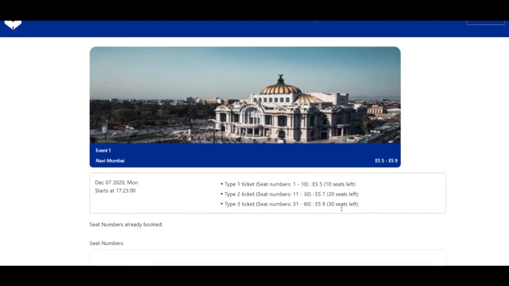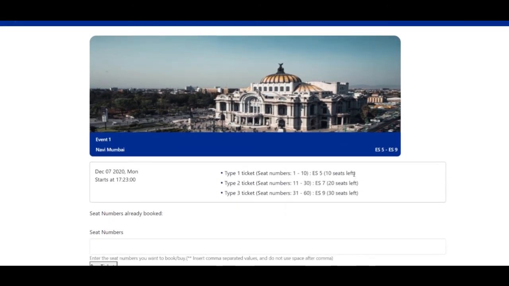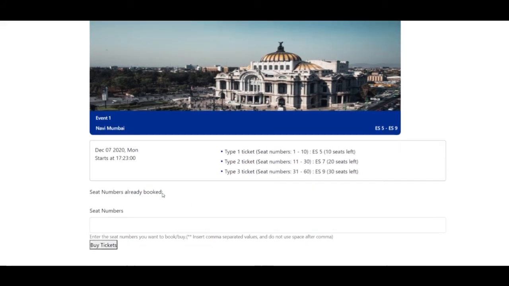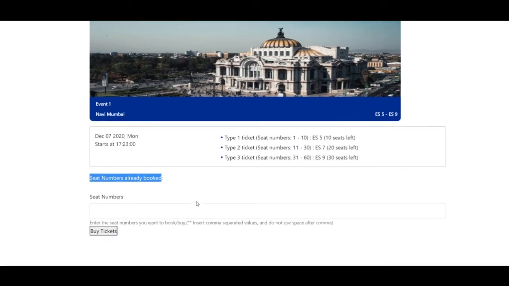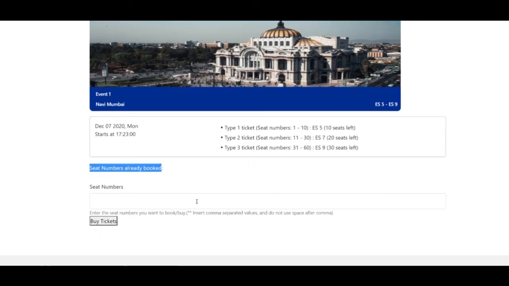Okay, so here you have the total number of seats left for each category, and here seat numbers already booked shows you which seats have already been booked for this event, so that you do not enter those seat numbers here. And here it shows how many seats of a particular category are left. So I'll go with just seat 1 and 12. Okay, let's try. I'll click on buy tickets.